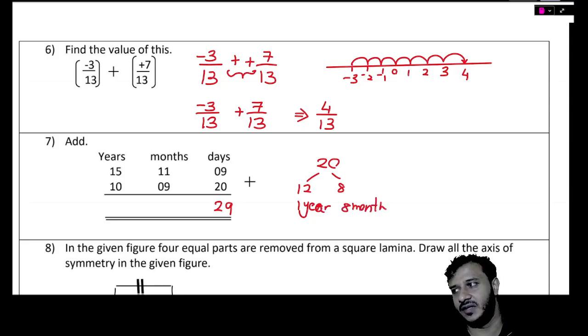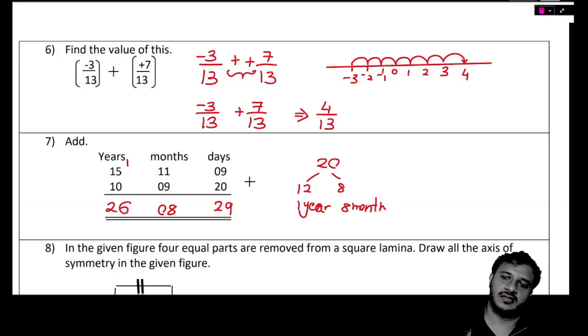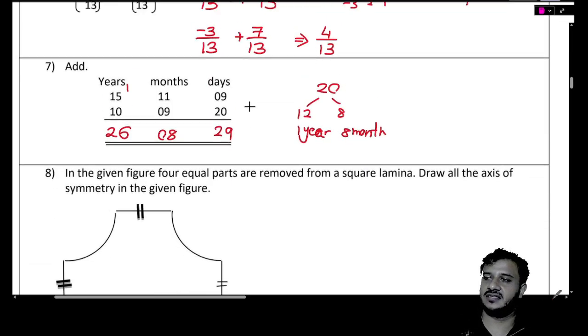Do you get it, Pute? So 1 year will go to the neighbor, 8 months will come down. Okay? And then 1 year and 15 and 1 is 16. 16 with the 10 is 26. 26 years is the answer.